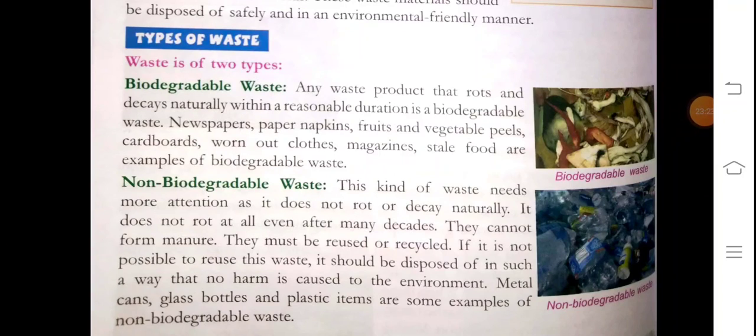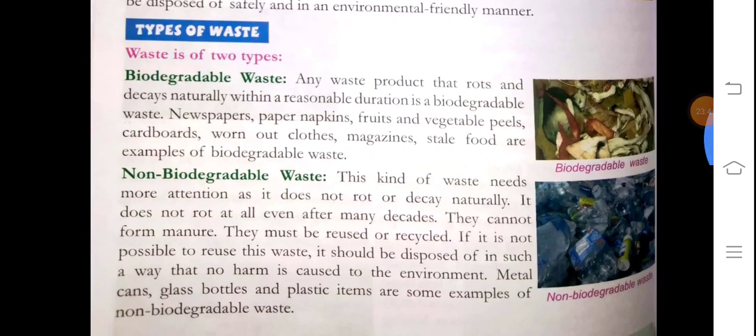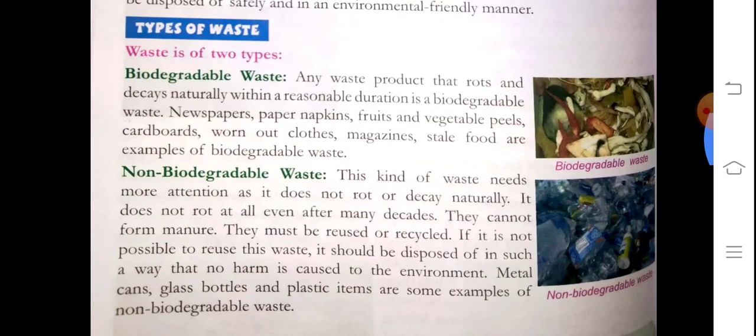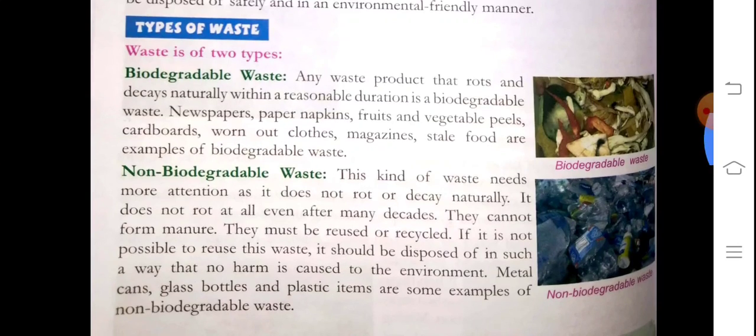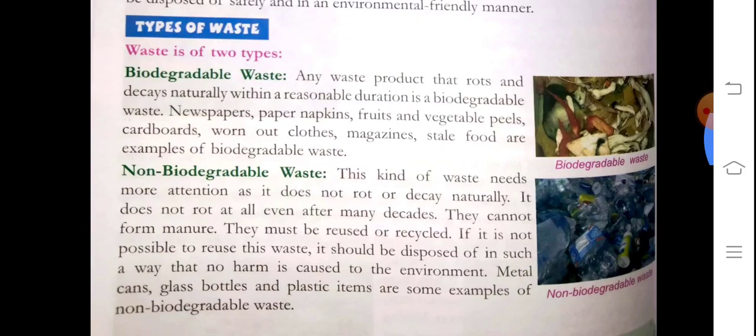Means the things which are automatically destroyed with the passage of time. Non-biodegradable waste is the kind of waste that needs more attention as it does not rot and decay naturally with the passage of time. What is the meaning of rot? Destroyed, automatic destruction, which does not happen even after many decades.